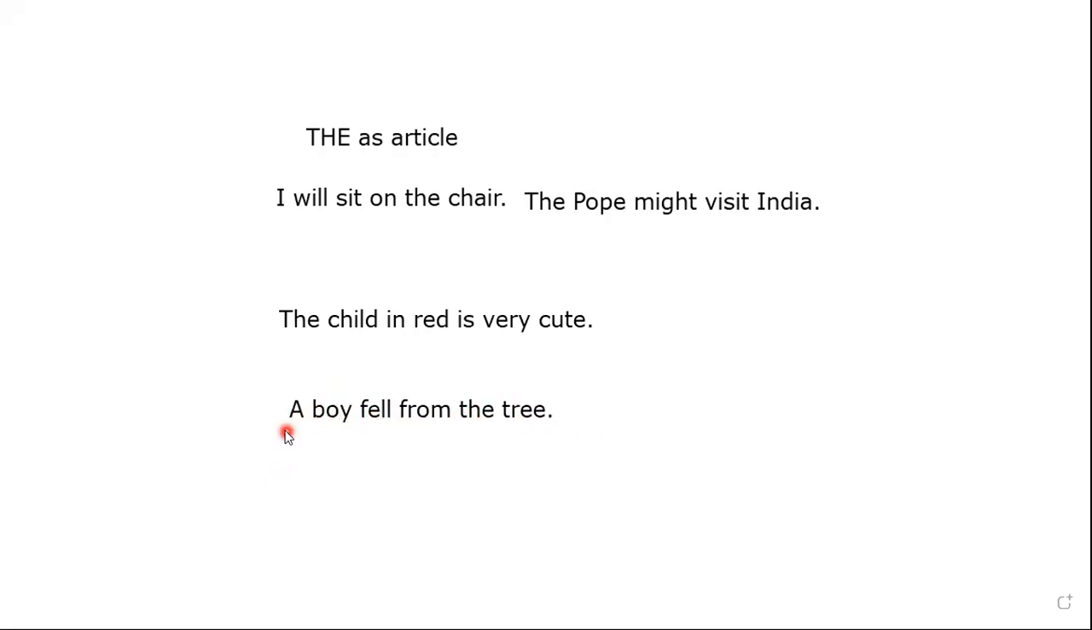Now this same sentence, how do I make it more specific? If I add, the boy was taken to the hospital. Which boy was taken to the hospital? The boy who fell from the tree was taken to the hospital. Now in the beginning, "a boy" was random, but the same boy in the next sentence becomes specific, particular. How? Because we are talking about the boy who fell from the tree.